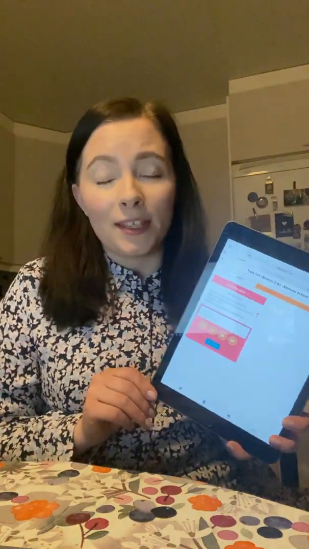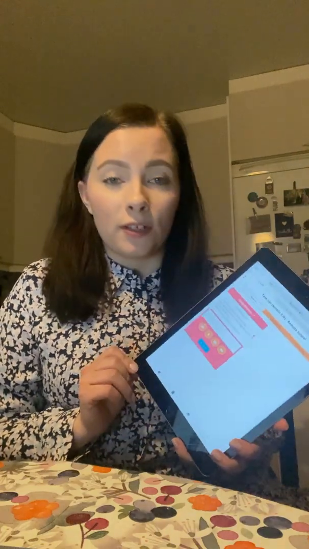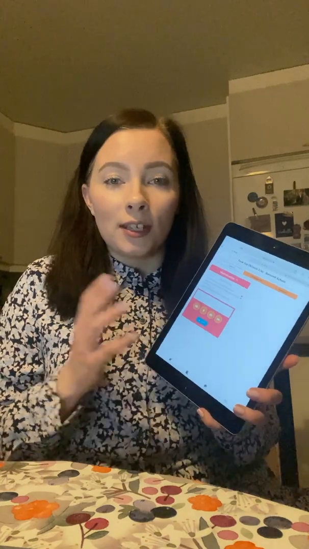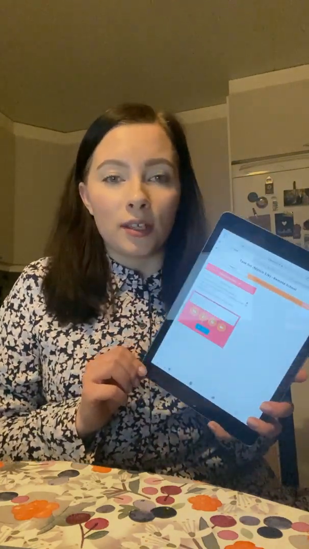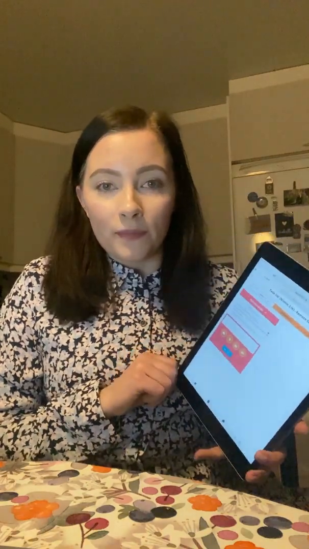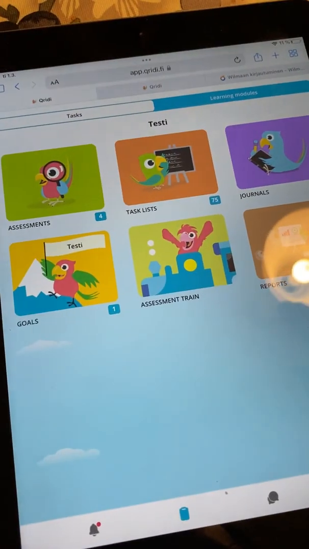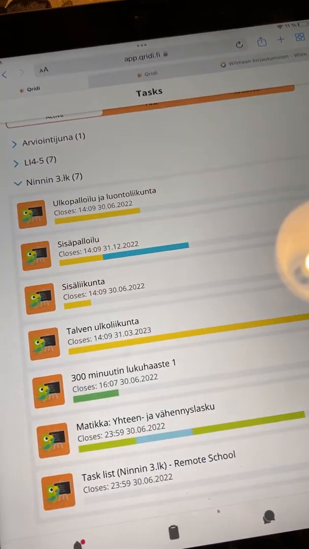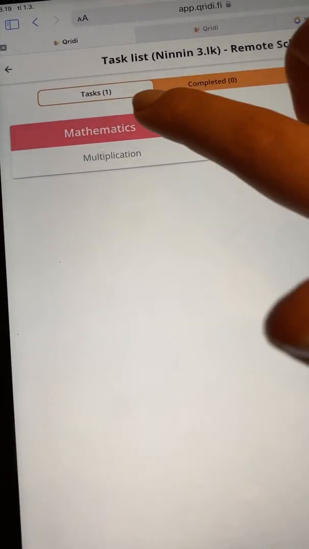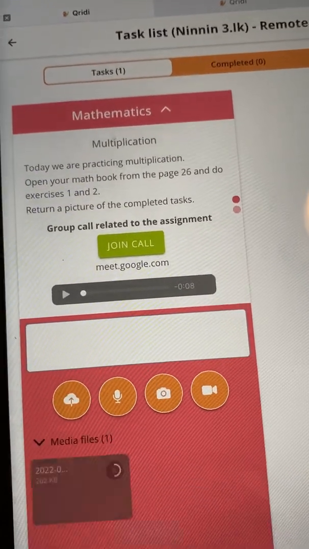Qridi is also amazing because it works in all of the different kind of devices that students have, because it only needs internet connection and you can use it in any kind of browser you have on your device. So the students just logged on to Qridi and went to task list and looked for the remote school task list. They would have the tasks here.